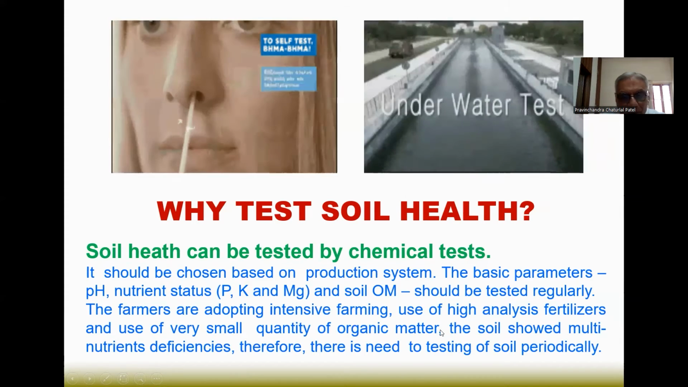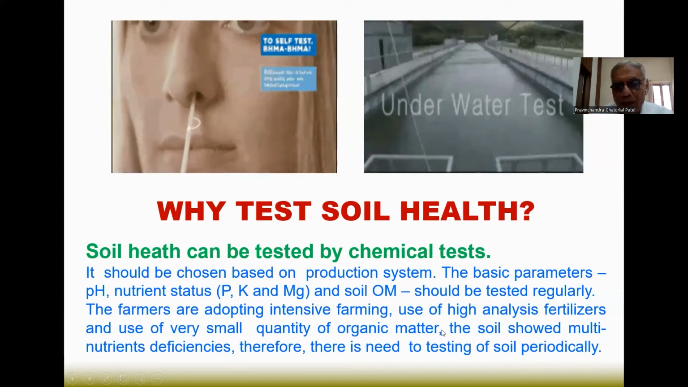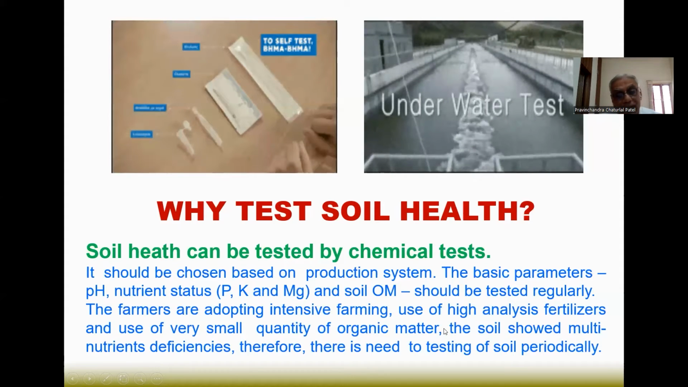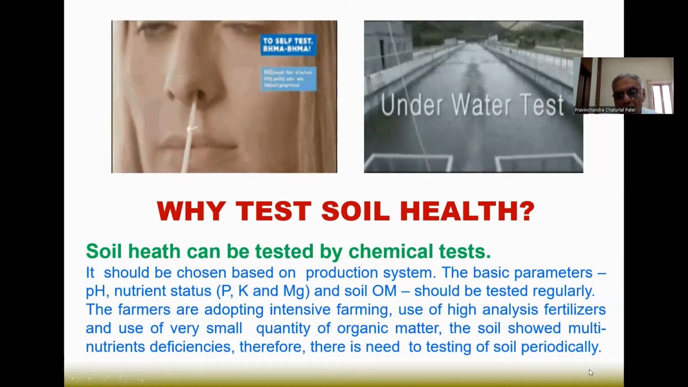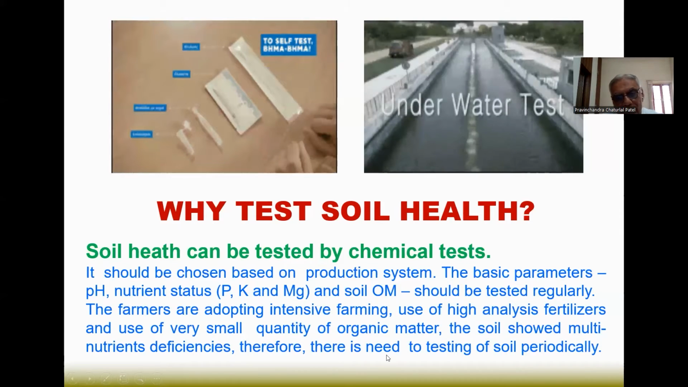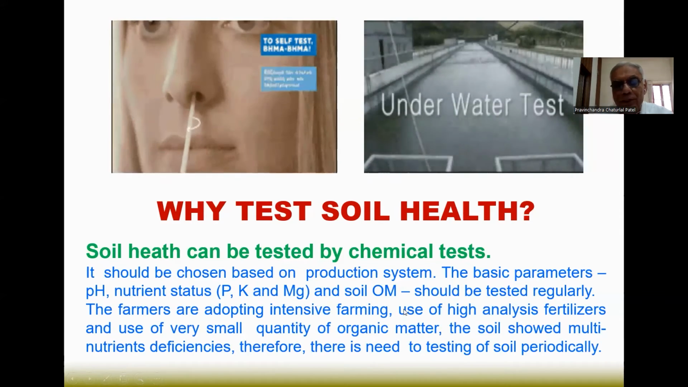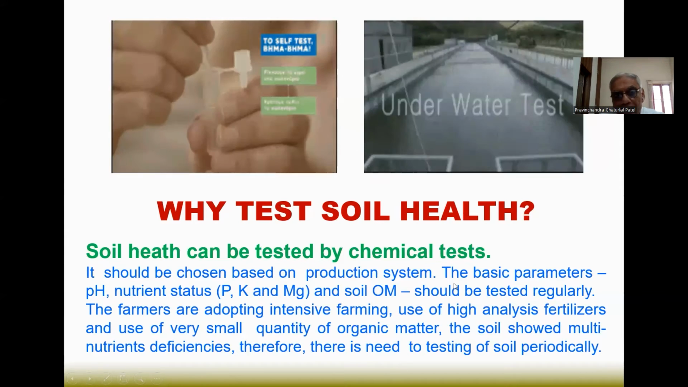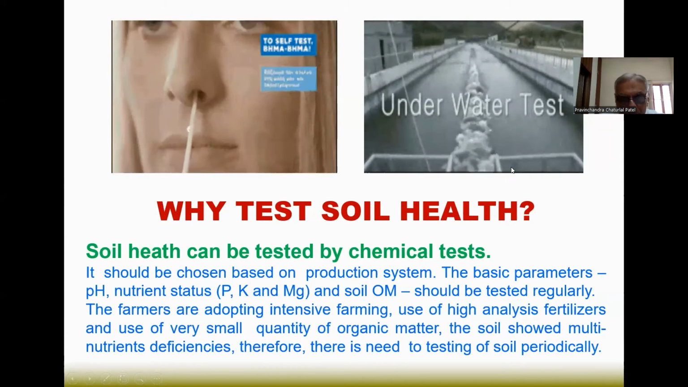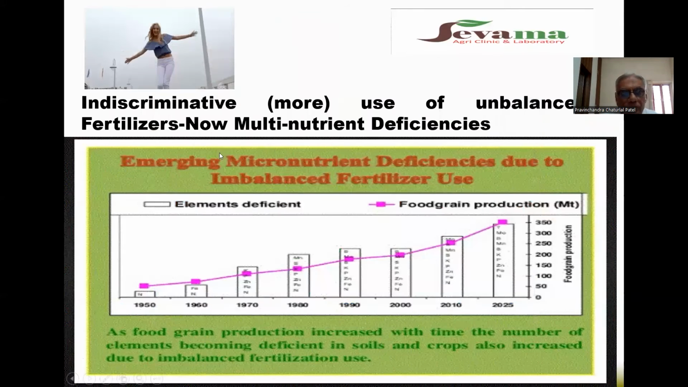You know that farmers are using only 1 to 2 tons of farmyard manure per hectare, but the actual requirement is 10 to 15 tons per hectare. The soil shows multi-nutrient deficiency, therefore there is a need to test soil periodically. So you have to monitor the soil at a soil testing laboratory. You can see here that indiscriminate, meaning more use of unbalanced fertilizer, leads to multi-nutrient deficiency.